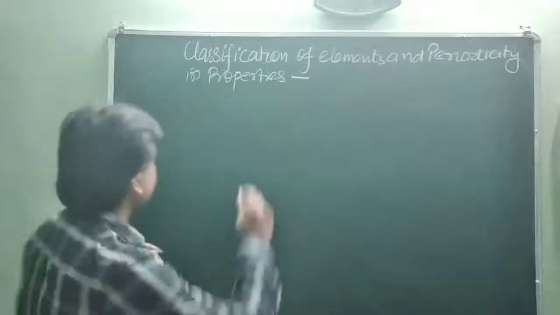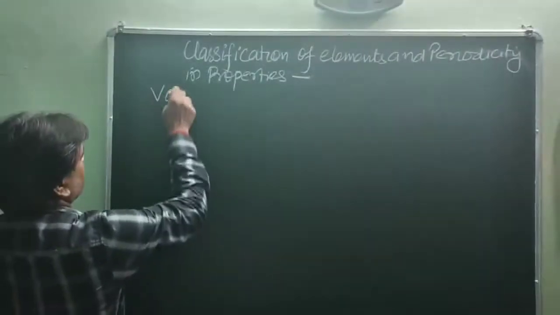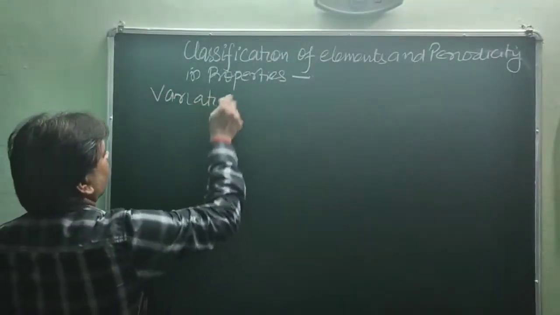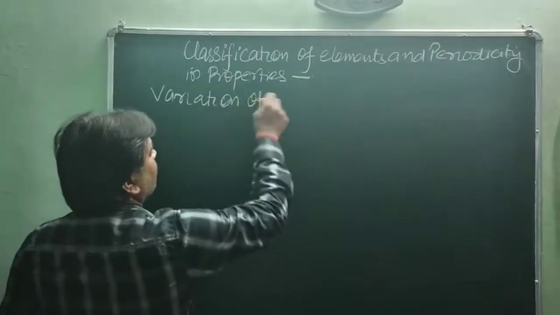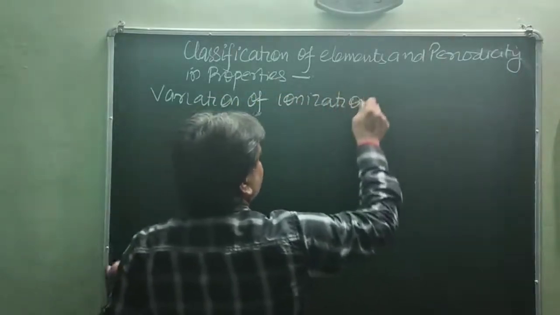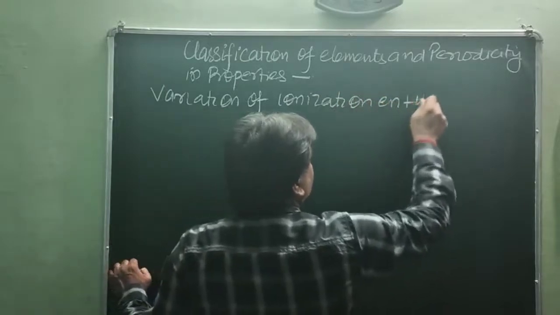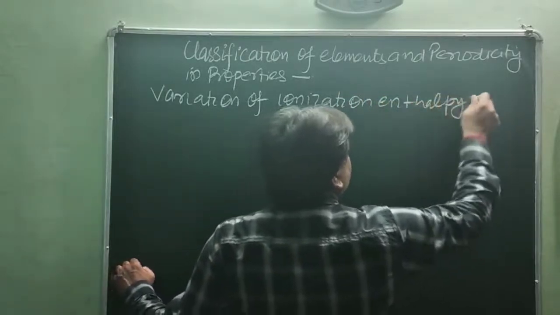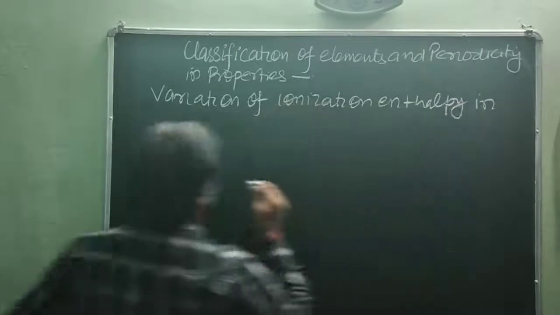So, variations of ionization enthalpy in group and period.